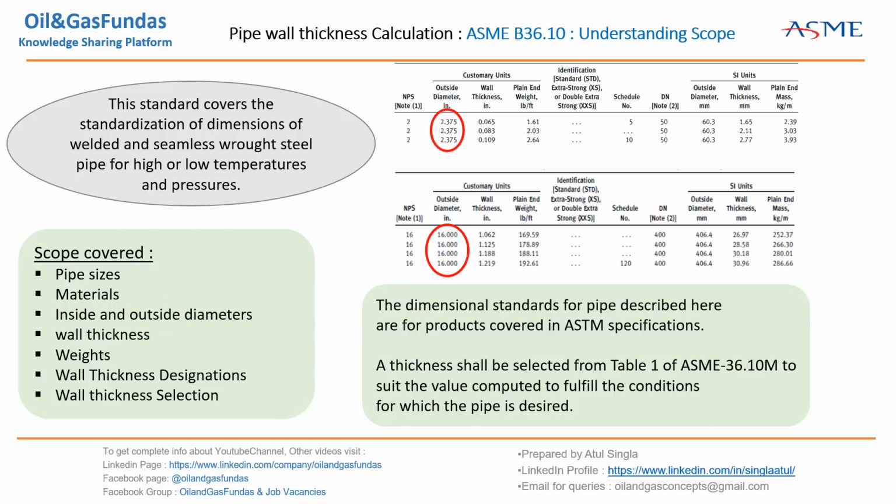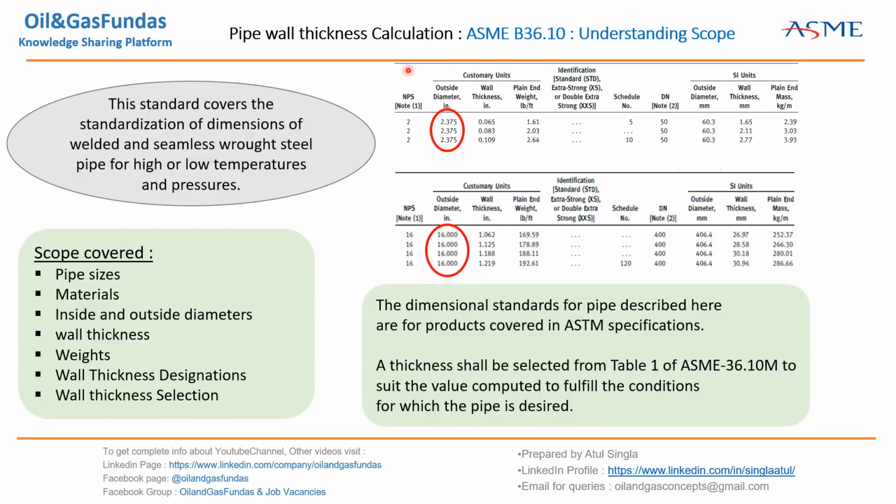Wall thickness, weights, wall thickness designations, wall thickness selection. Now this is something which we need to remember. This is very important. We'll look into in this presentation how this standard is useful to select the final wall thickness. First, we need to understand what is there in this standard.